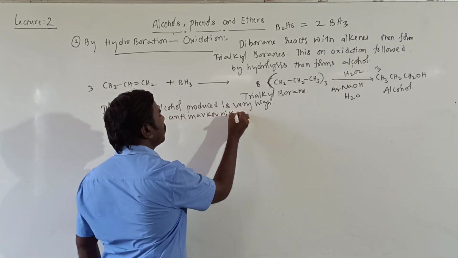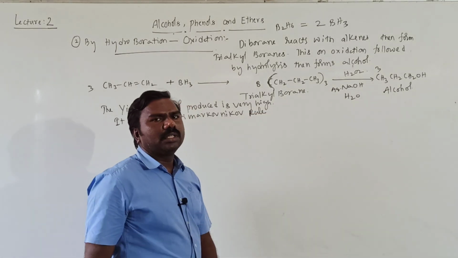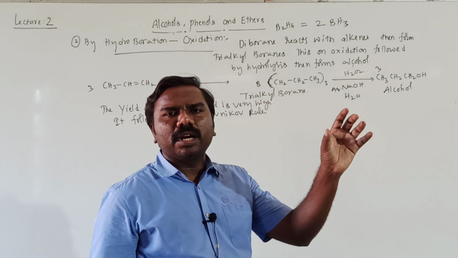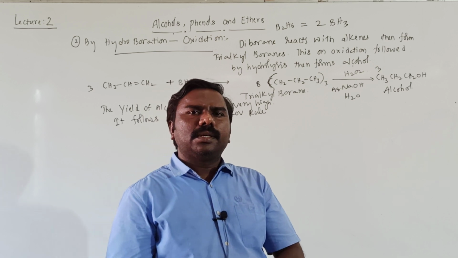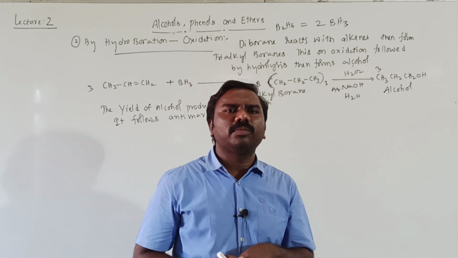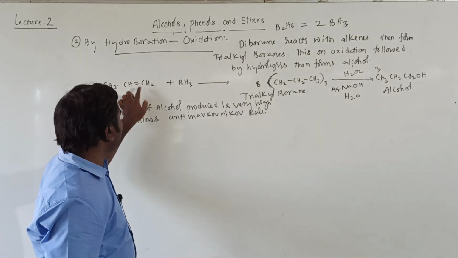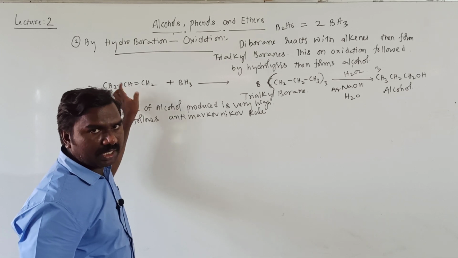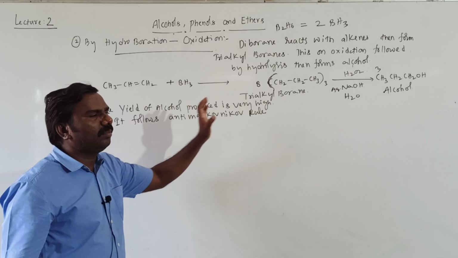It means the OH group is attached to the doubly bonded carbon atom where more number of hydrogens. That is anti-Markovnikov. Markovnikov means the OH group is attached to the doubly bonded carbon atom where less number of hydrogens. Correct? That is Markovnikov. Next, the yield is very high because 3 moles formed.